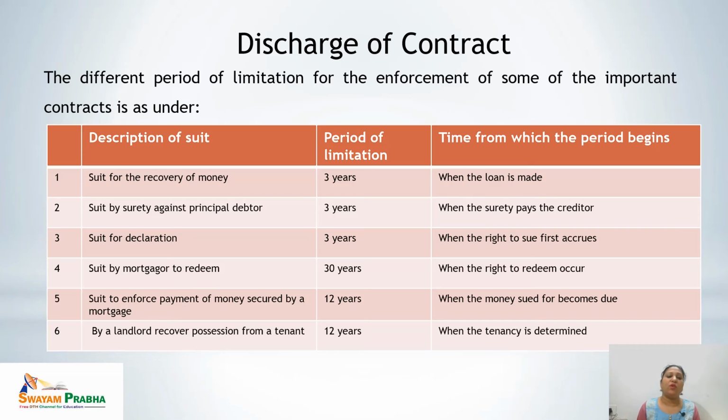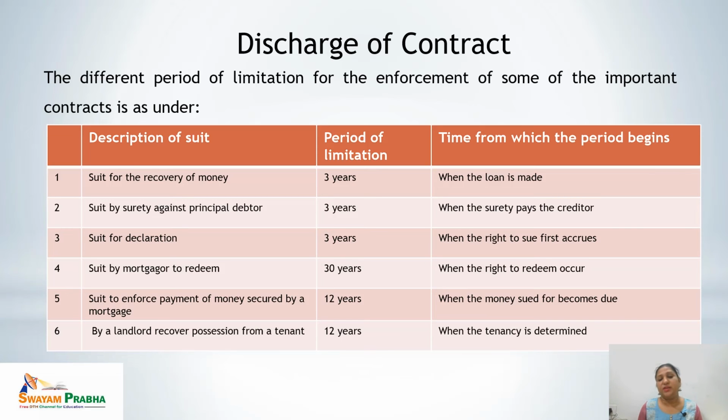Next is suit for declaration. If there is any suit regarding a declaration, the Limitation Act provides a period of 3 years, and the time begins when the right to sue first accrues. Next is suit by mortgagor to redeem.